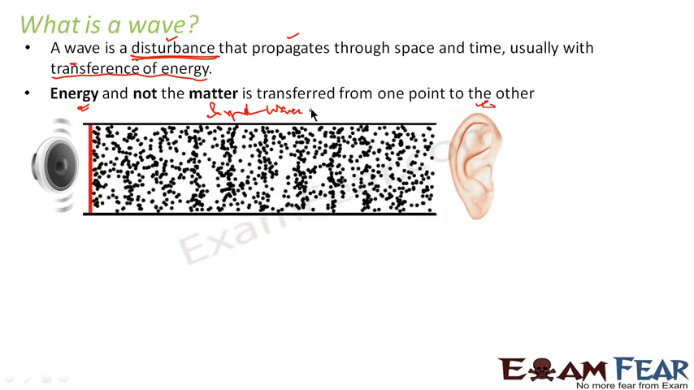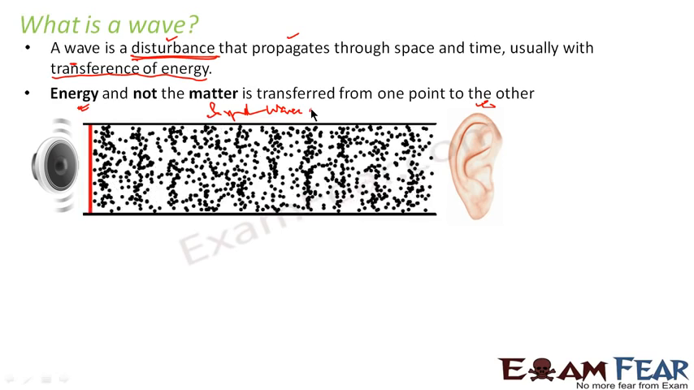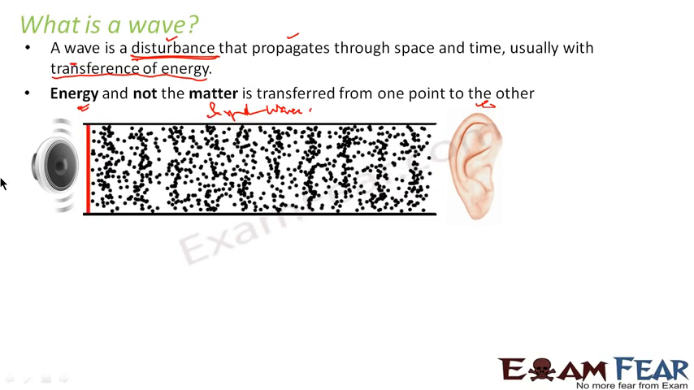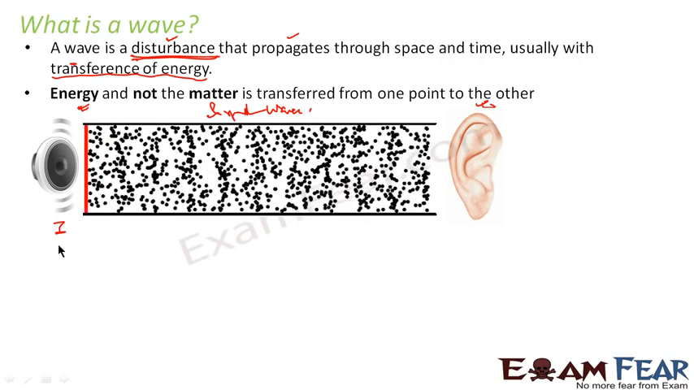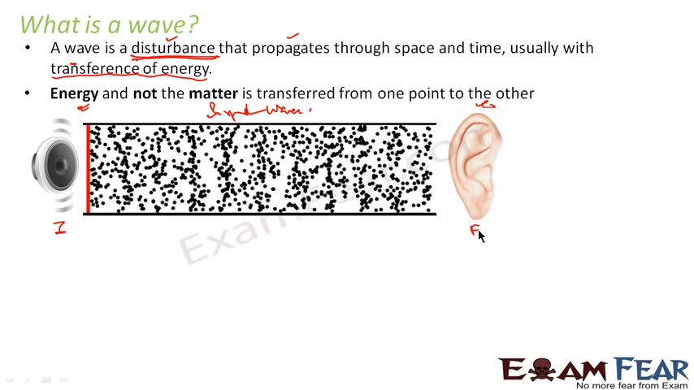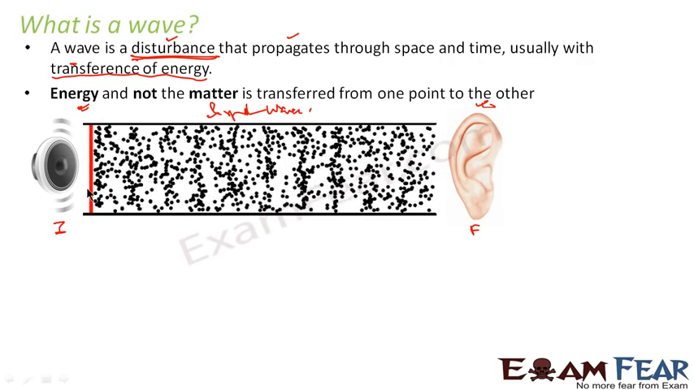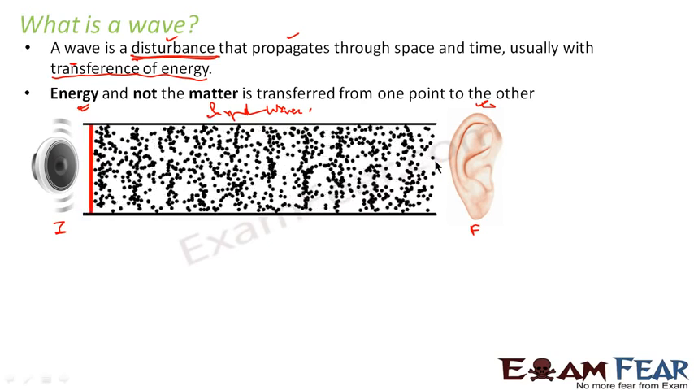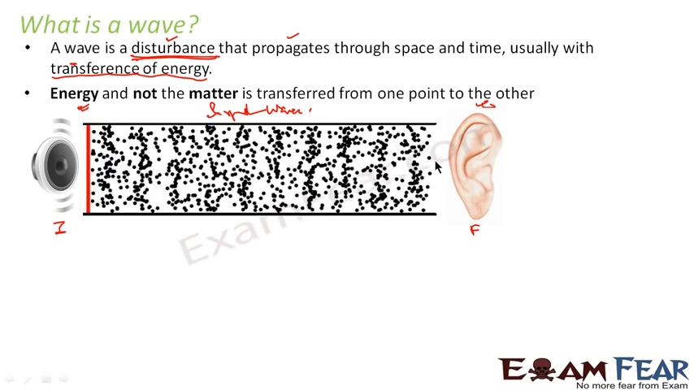Basically, transfer of energy will take place from one point to another. The initial point from where transfer of energy starts is this. This is the initial point, the source of the wave. And this is the final destination where the wave has to reach. So the energy transfers from this initial to this final position with the help of the particles in the medium.